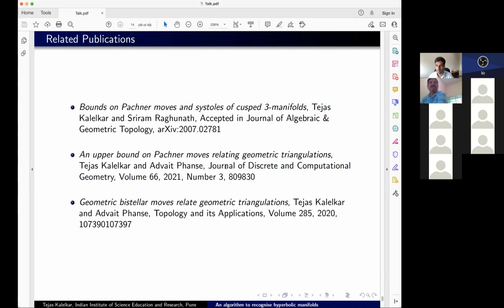Any other questions? Maybe I had a related question. In the cusped case, you can also Dehn fill and get a closed one. How do your bounds compare there? Are they related? I have actually not thought about that at all. Yeah, this is an obvious next step to look at, but I've really not thought too much about it. Okay, I see. Okay, thanks.